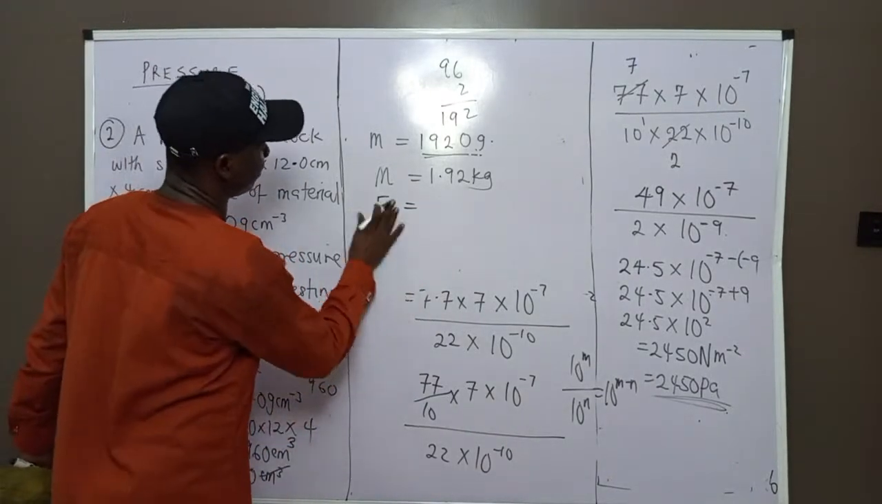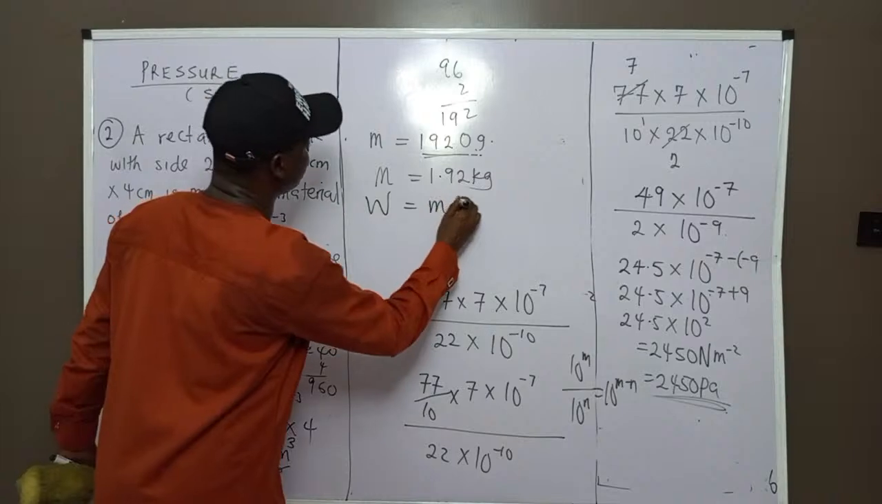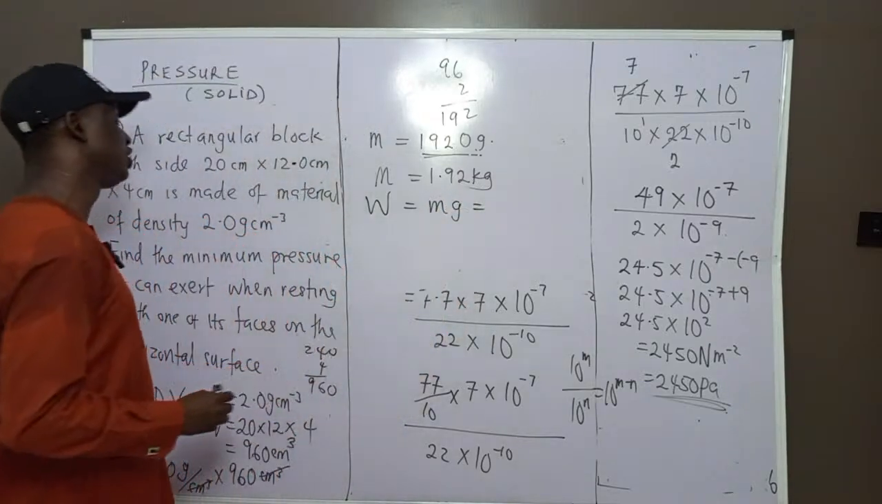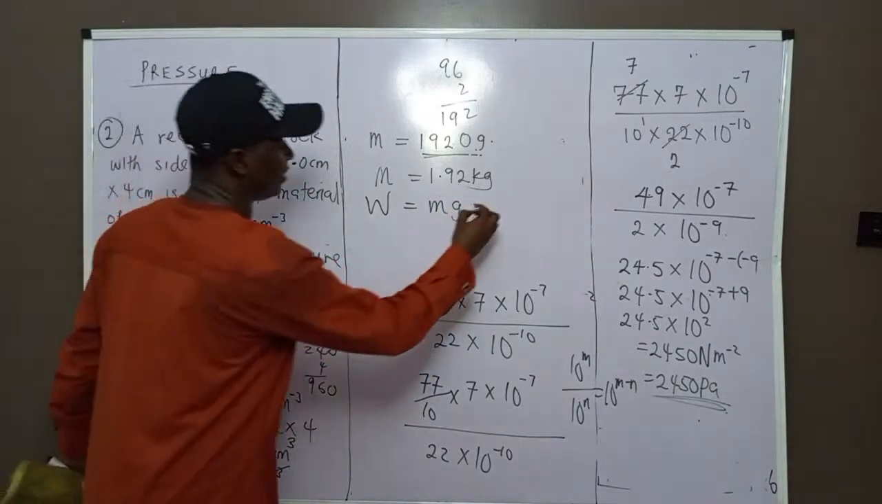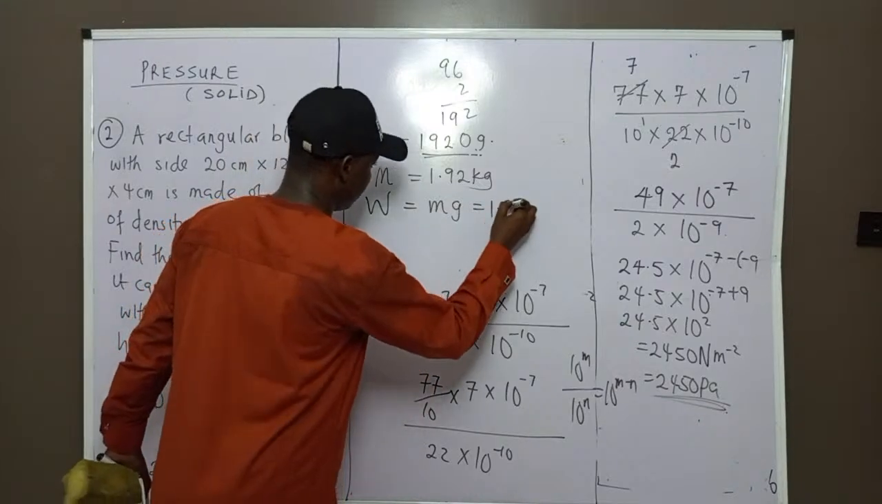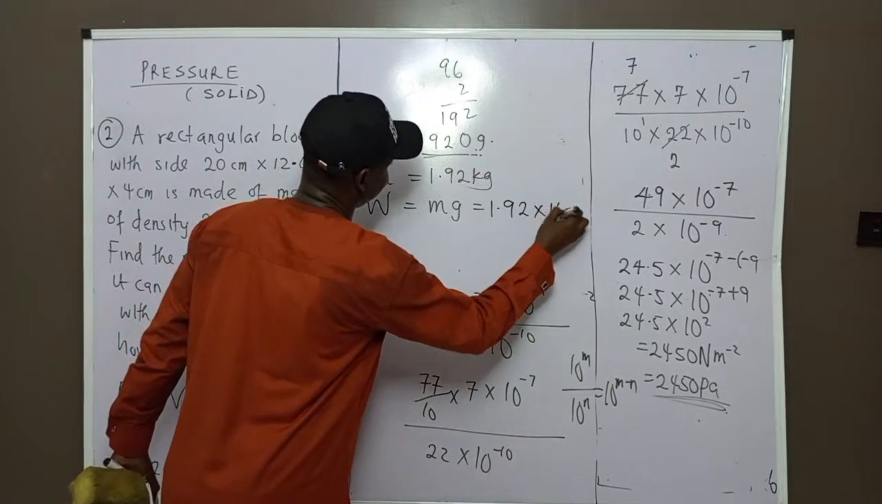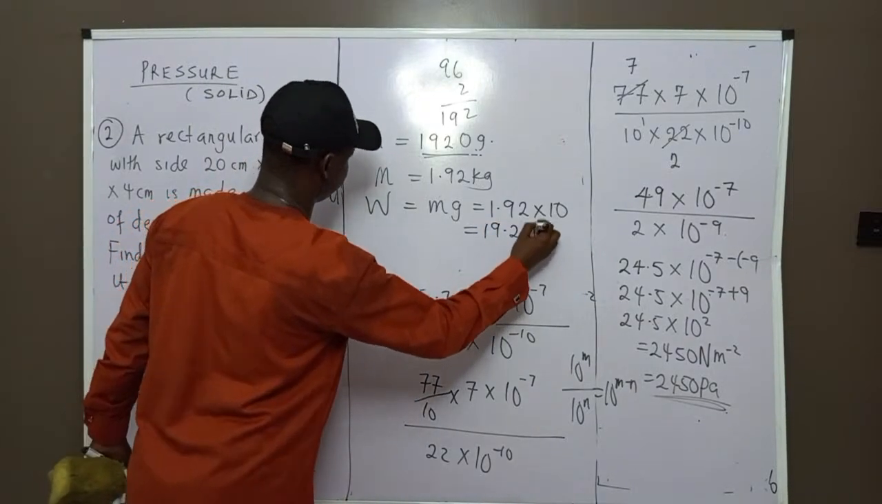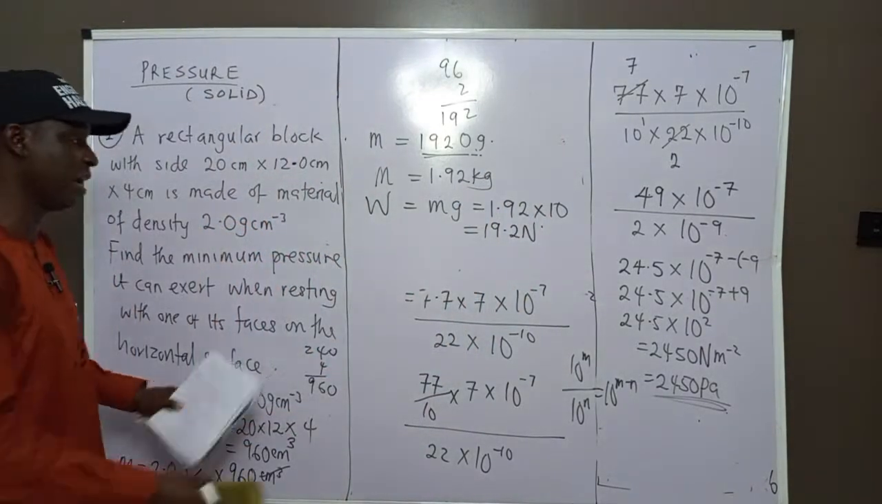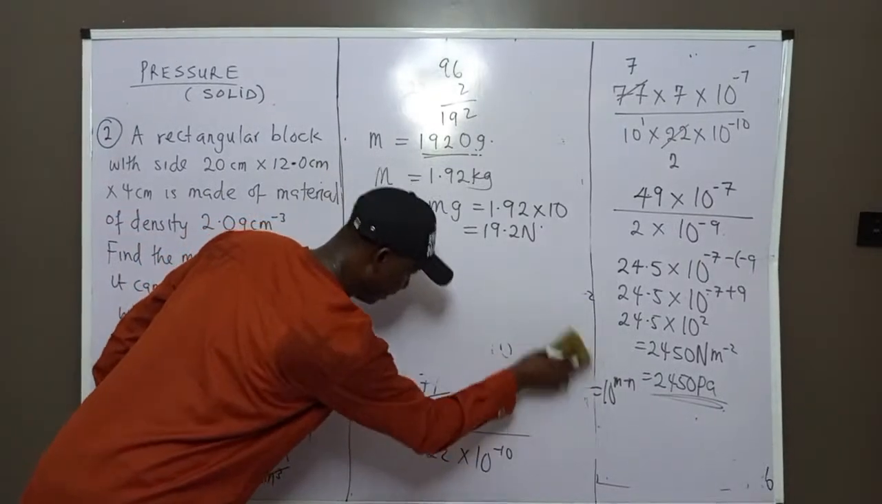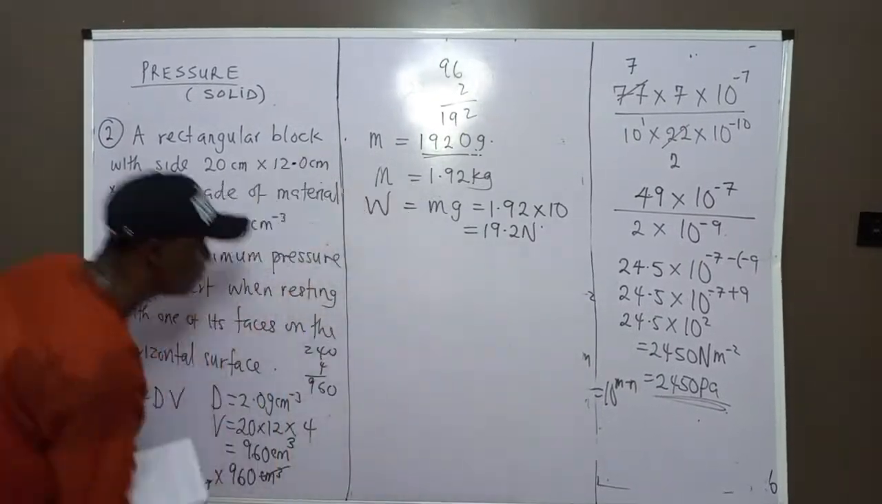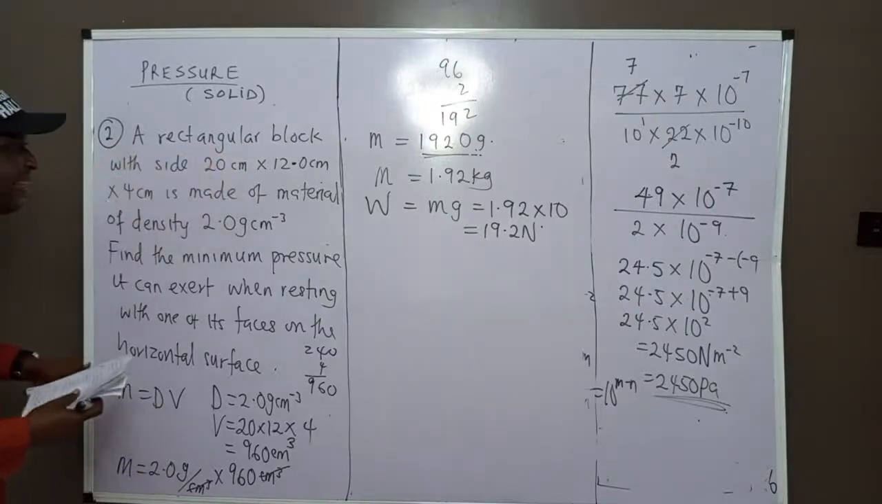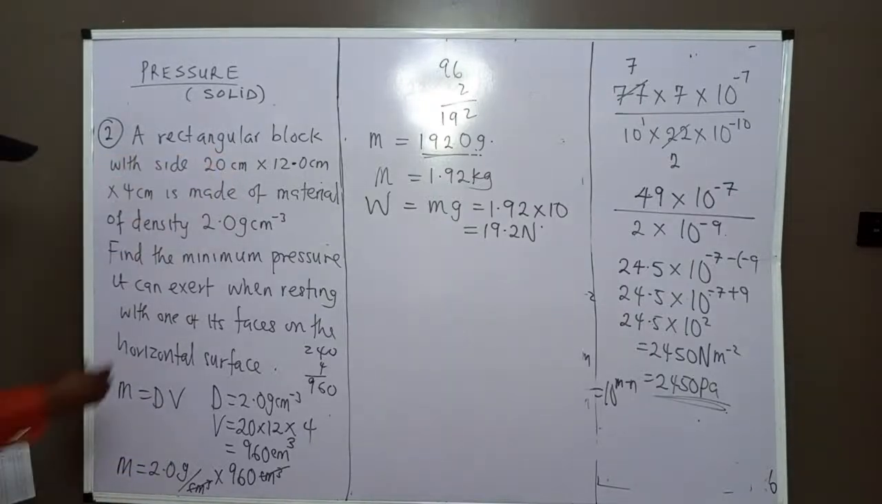What is weight? Weight is equal to mg. So what is our g? If you are not given, take g as 10. This time you are not given. Or you can use 9.8 times 10. What do you have? 19.2 Newton. Now you have gotten your mass and your weight. Now what did they say we should find? Minimum pressure.